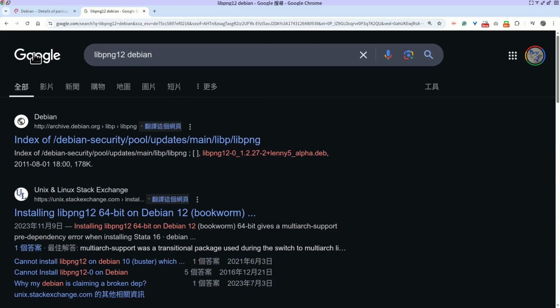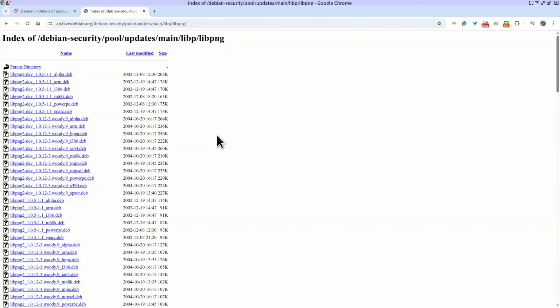Okay, if you Google it, if you type libpng12 Debian, there is a website called archive.debian.org. It collects all the Debian packages. So we can see that there is a directory called libpng, and inside this directory there are files, not only one file. There are files called libpng12. So we can go to this directory,